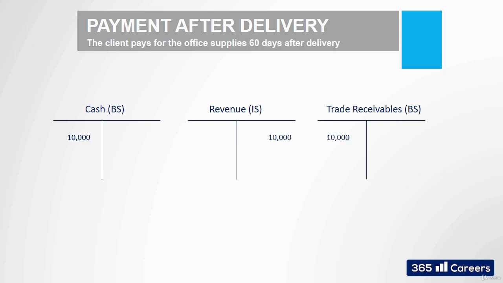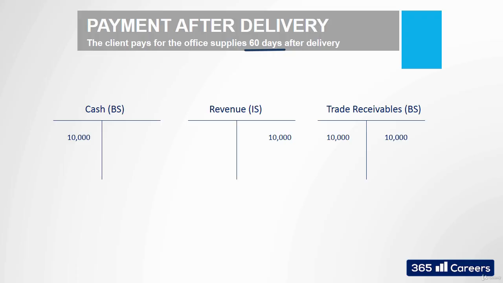If everything goes well, and 60 days later the firm receives a confirmation from its bank that a payment has been made, we'll have to debit cash and credit trade receivables for $10,000. This shows that the payment has been made and that the other firm does not owe us anything at this point. The result is similar to what we had before. Cash is debited for $10,000 and revenue is credited for $10,000. The main difference is that there was a time gap between revenue recognition and cash payment.